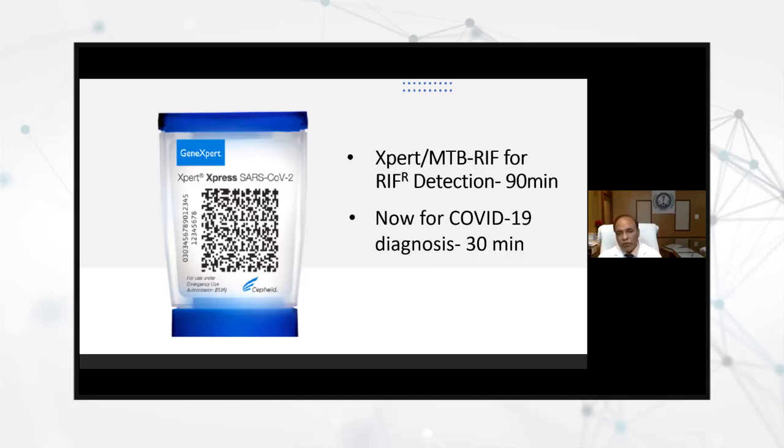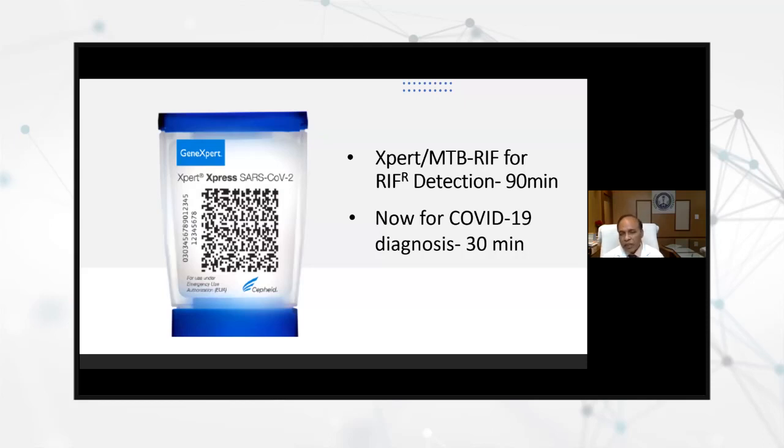So this is the beauty of this, in tuberculosis also. And the same thing is here for the coronavirus, that the sample processing is inbuilt in this. So that is very, very important, and that makes it different. And probably this may be the very quickest.